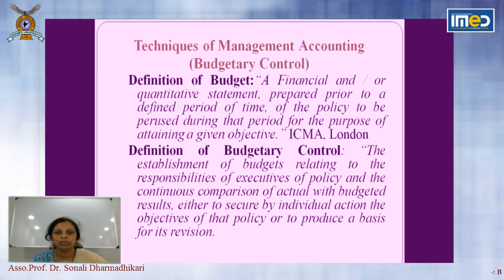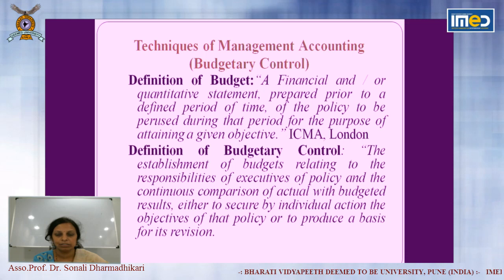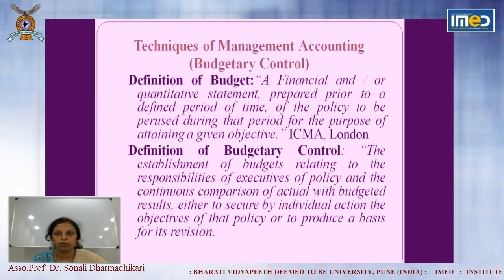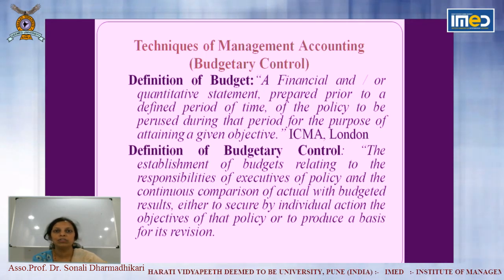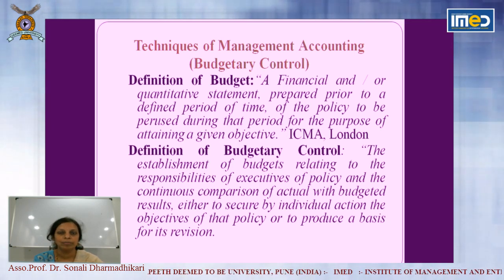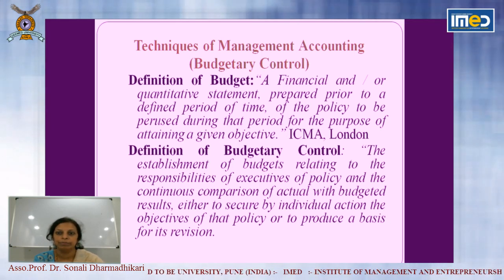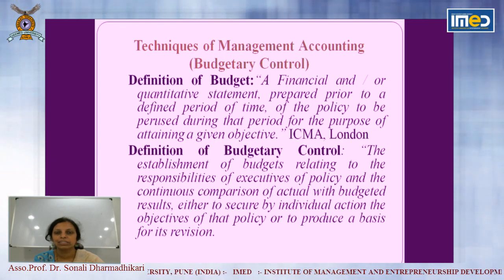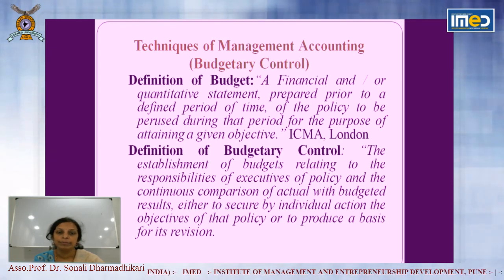The period is fixed in advance and for that period all costs are determined in advance. Then they are called budgeted cost. Now it is for a purpose. So we have seen it is for a certain period of time and the objective is also set that for what purpose the management wants to implement the budget. So this is called the term budget.